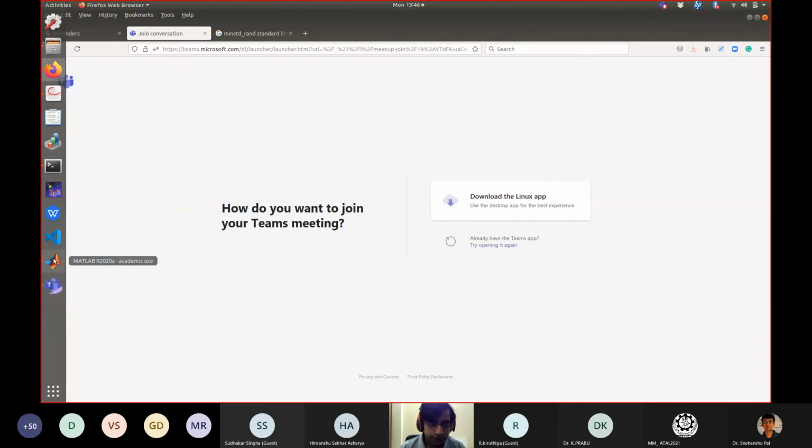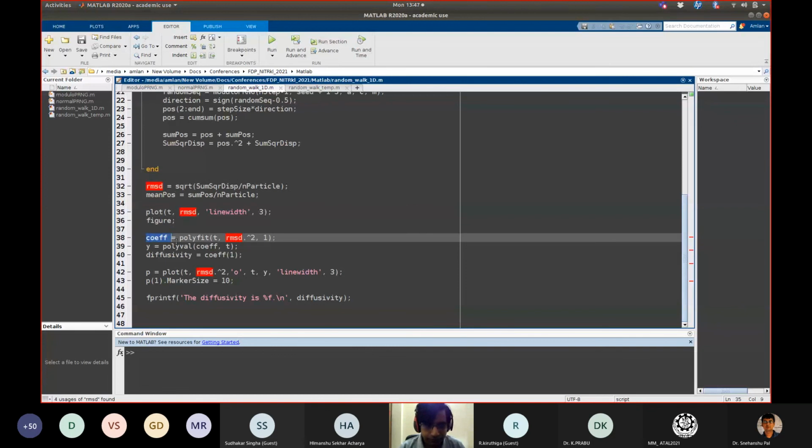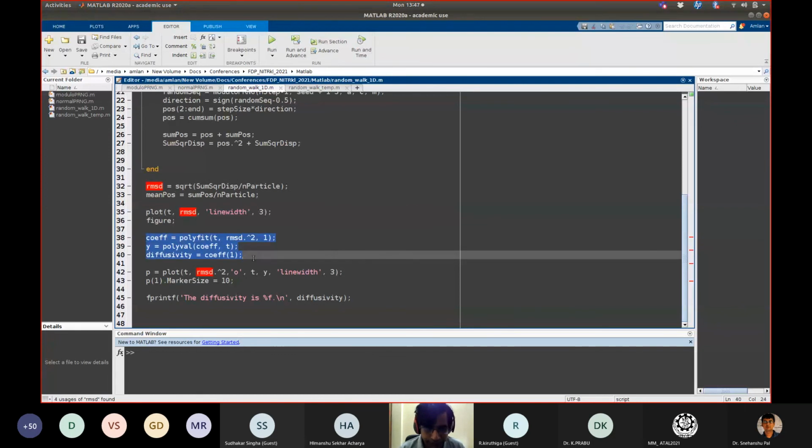Then when I am doing the fitting, I can finally do a fit. Here I am fitting with respect to a straight line, and the value of the fit will give us the diffusivity. There is a mistake here: I should divide it by 2. Whatever the fitting coefficient is, that should be divided by 2. So when I run it, I will just show you the run. It will take some time.